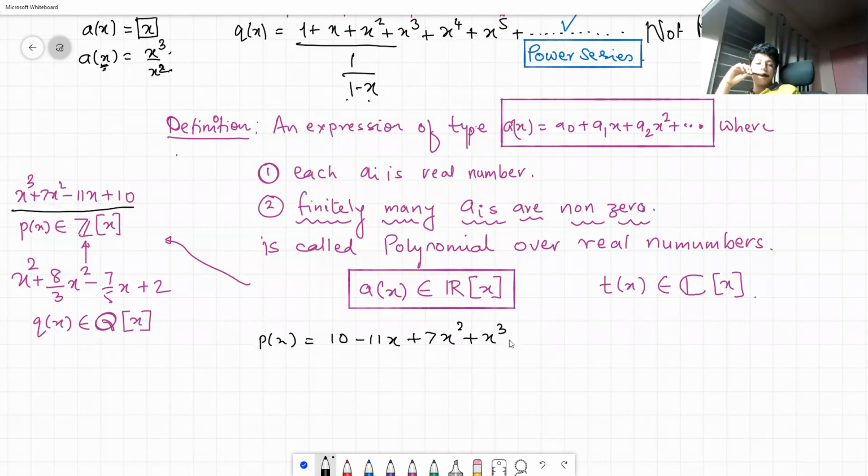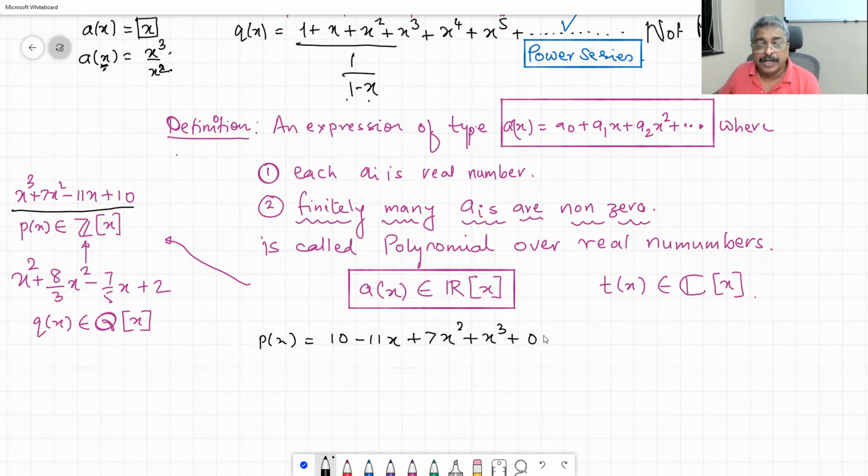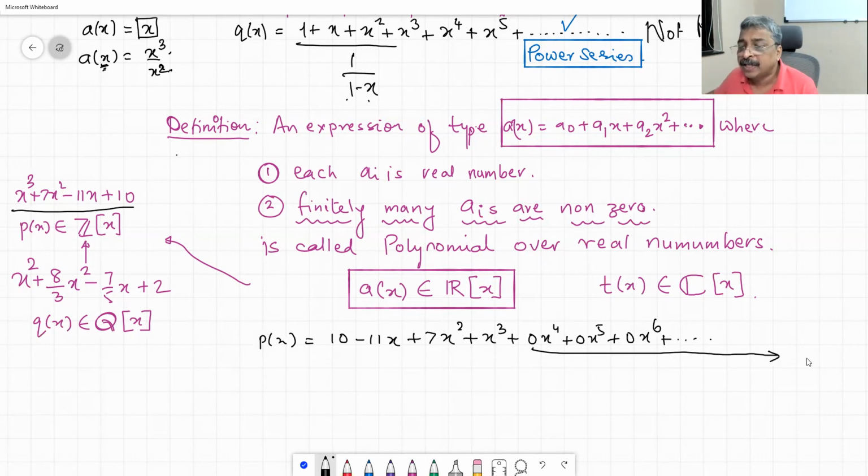But if I write like this, plus 0x4 plus 0x5 plus 0x6, is this a polynomial? If I stop here, yes, it is a polynomial. But if I do not stop and suppose I say dot dot dot, that means every higher coefficient after index 3 of x is 0.